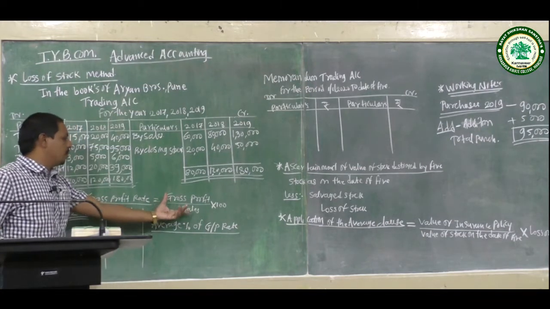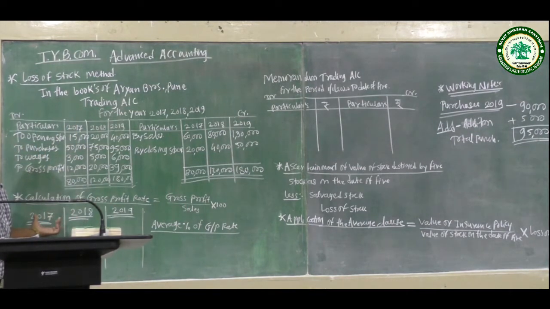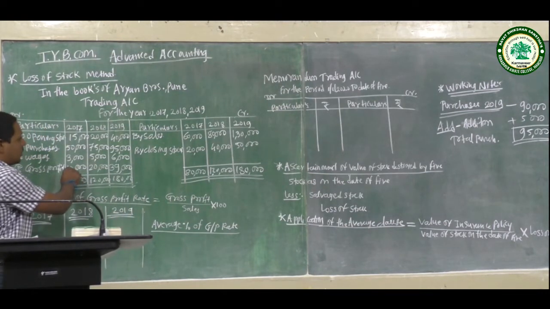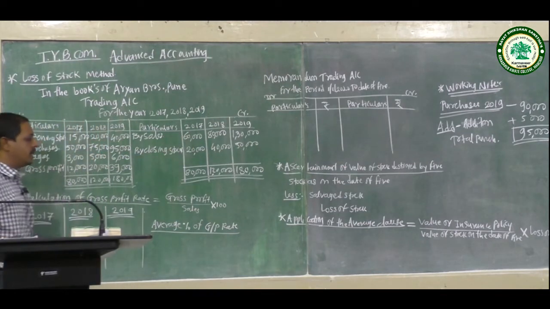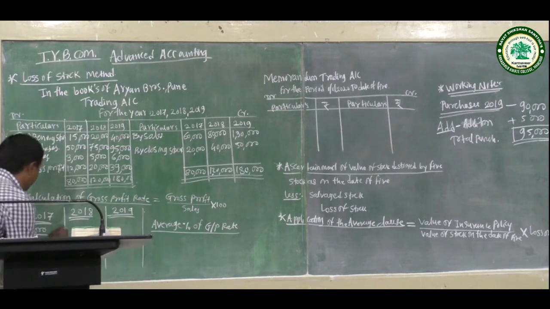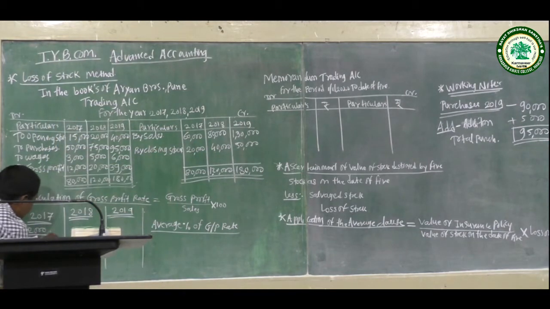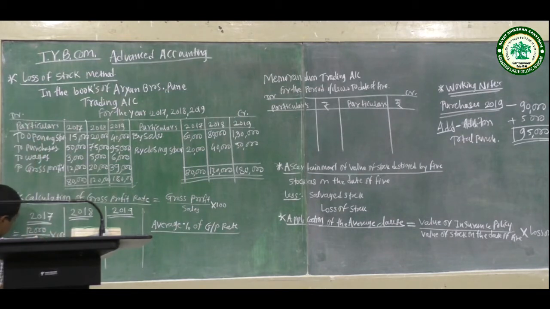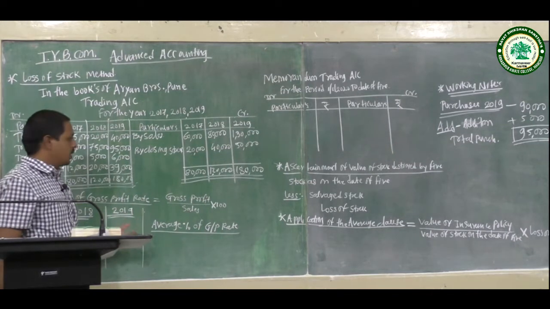Firstly, the gross profit rate for 2017. Gross profit is 12,000 and sales are 60,000, so 12,000 divided by 60,000 sales into 100. The gross profit percentage for 2017 is 20%.